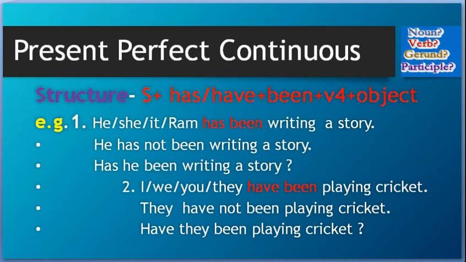So this is all. Now an important thing, that is object. In every sentence, when we put a question with a verb, writing what? A story. Playing what? Cricket. So these two, a story, cricket, these are objects. Okay. So in a sentence there can be only subject and verb, like Ram has been writing, or they have been playing, or if you put an object, it will be a complete sentence.